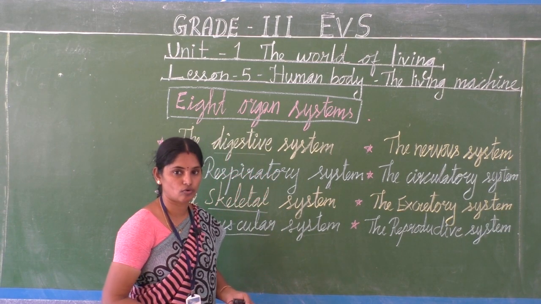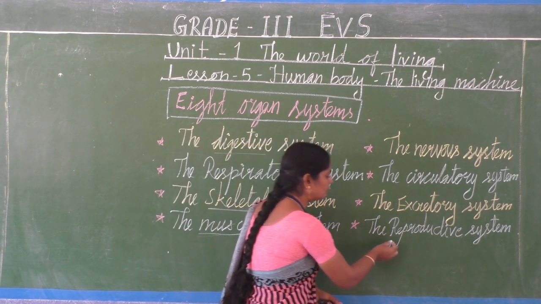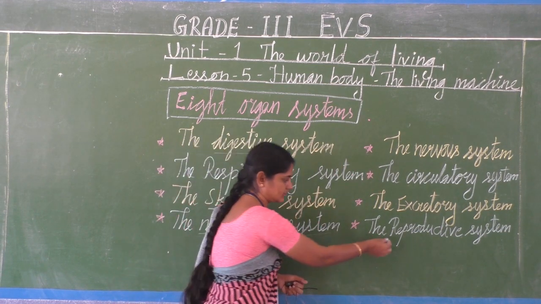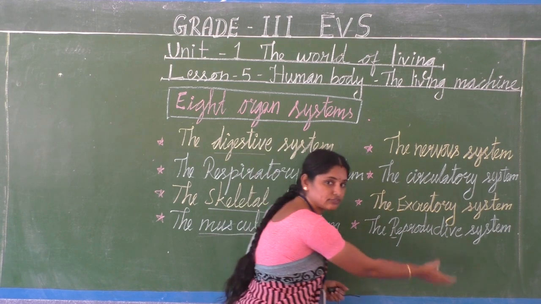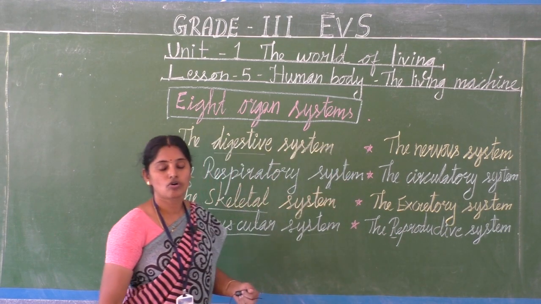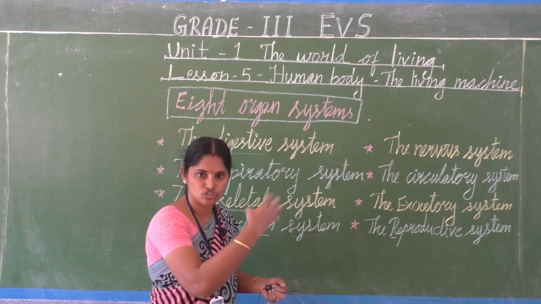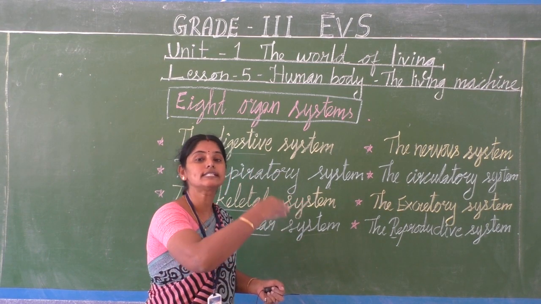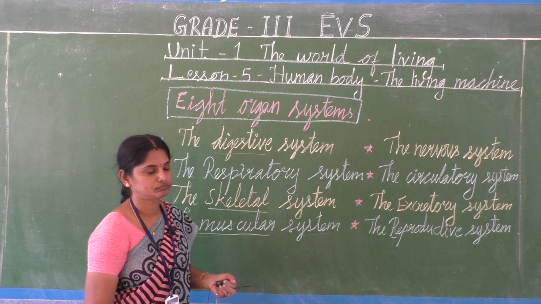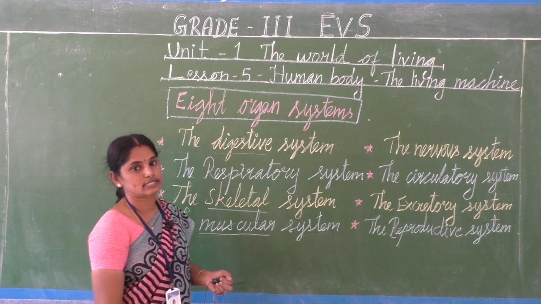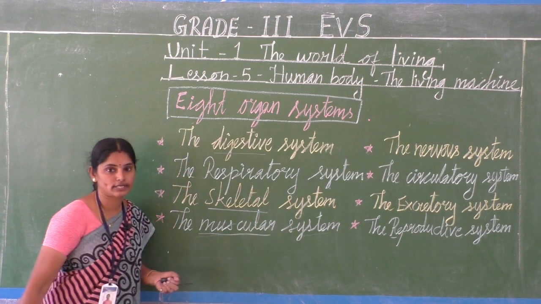The sweat also. Then reproductive system. Re means again, productive, giving. So a parent gives birth to a young one, a child, isn't it? That we call the reproductive system. So these are the 8 main organ systems.